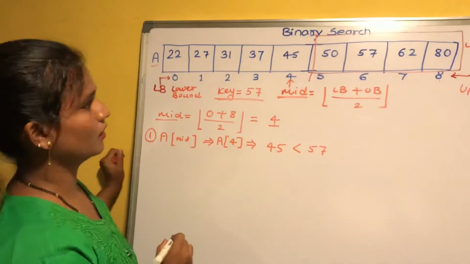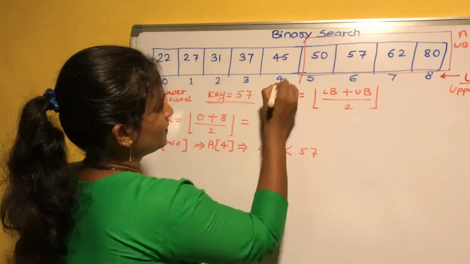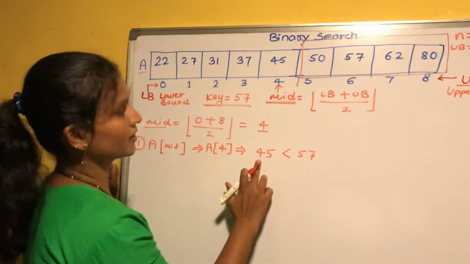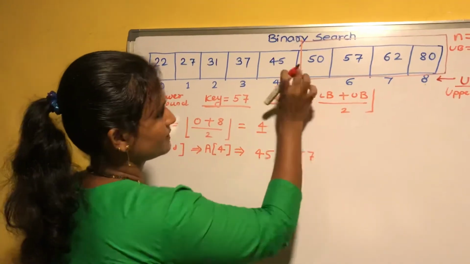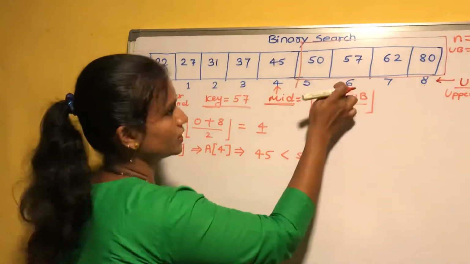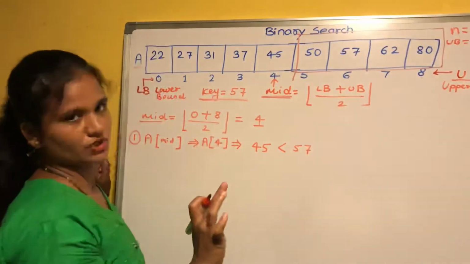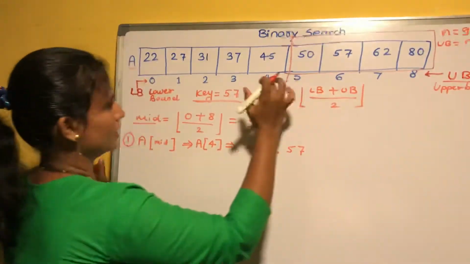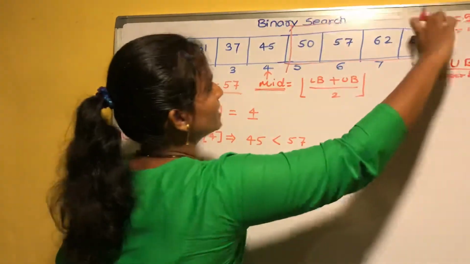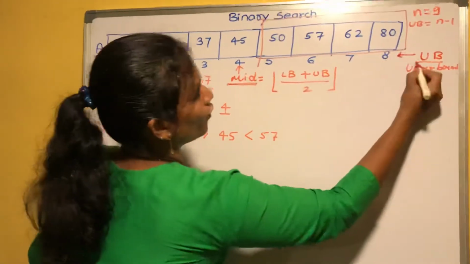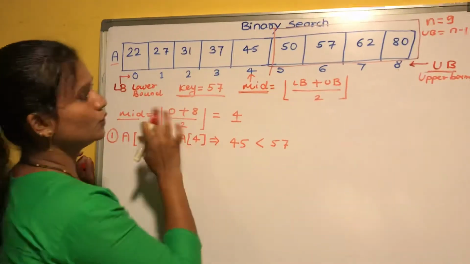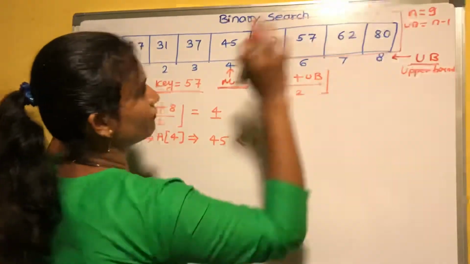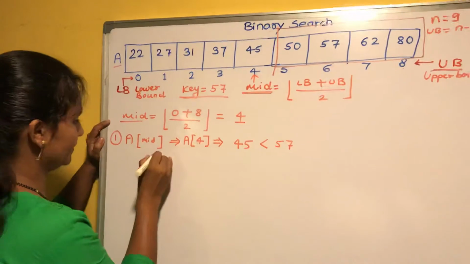Okay, now see how. Here the mid position is 4. Here we are comparing 57 with 45. 57 is greater than 45. That means 57 is present after this 4th position, that is, from the 5th to the 8th position. Now we have to consider only this sub array, so our new searching space is only this. For this we know the value of UB, 8. But we don't know the value of LB, because the LB value was 0. Now for this array we have to find out the value of LB.